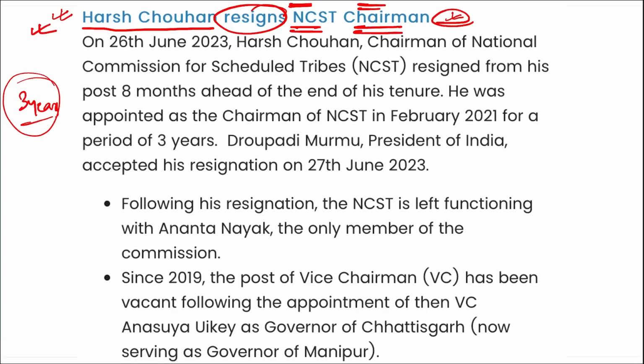Next. Then remember, if we talk about this NCST, that is National Commission for Scheduled Tribes, it is a constitutional body that was established by amending Article 338. And recently, remember, the amendment replaced the National Commission for Scheduled Caste and Scheduled Tribes with two separate commissions. That is your NCSC, that is National Commission for Scheduled Caste, and National Commission for Scheduled Tribes. And this change happened in 2004.